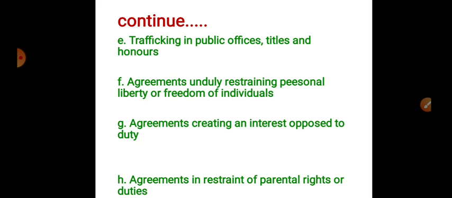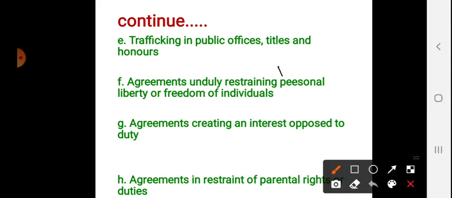These are the opposite to public policy. Okay, next one, agreement unduly restraining personal liberty or freedom of individuals. Agreements unduly restraining personal liberty or freedom of individuals have been held to be opposed to public policy.